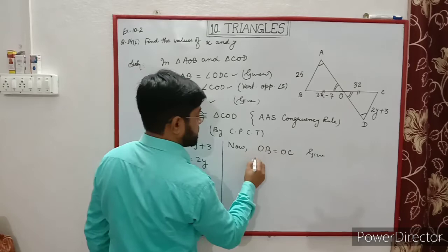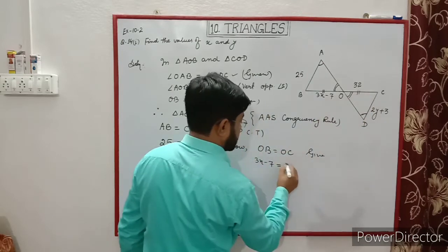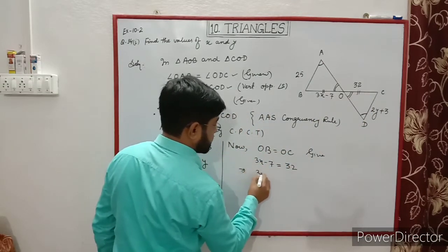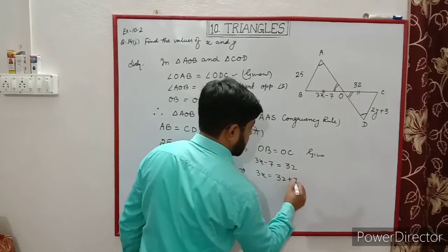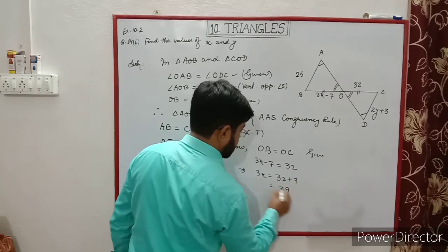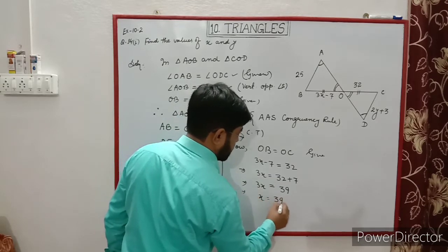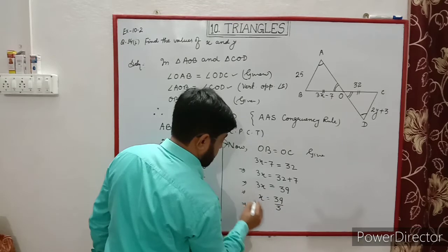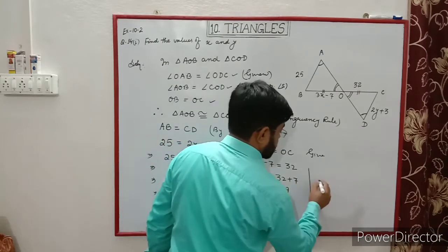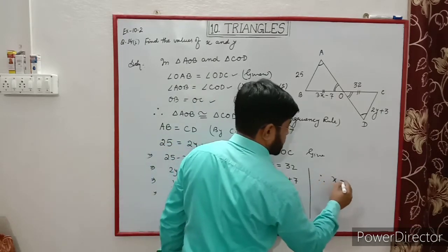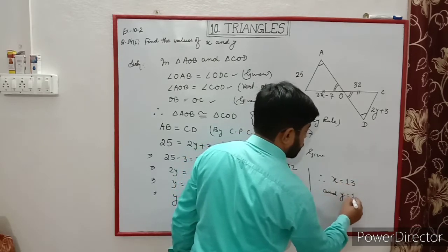So the value of OB, 3x minus 7, is equal to the value of OC, which is 32. Now simplification: 3x is equal to 32 plus 7, which is 39. Now x is equal to 39 by 3, so x is equal to 13. Therefore the value of x is 13 and the value of y is 11.